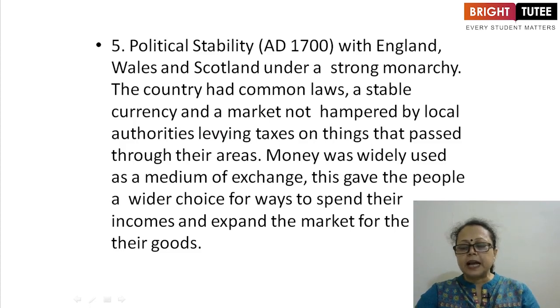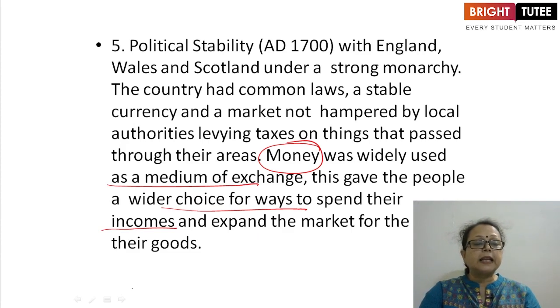Money was widely used as a medium of exchange. This gave the people a wider choice for ways to spend their income. Easy exchange was now available with the help of money, and this also gave rise to the expansion of the market for the sale of their goods.